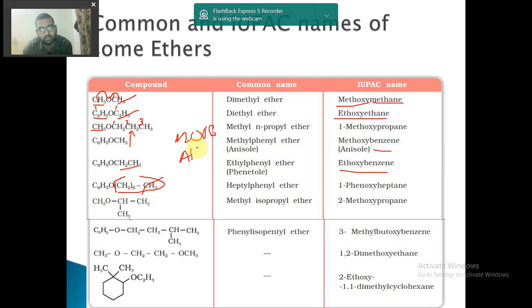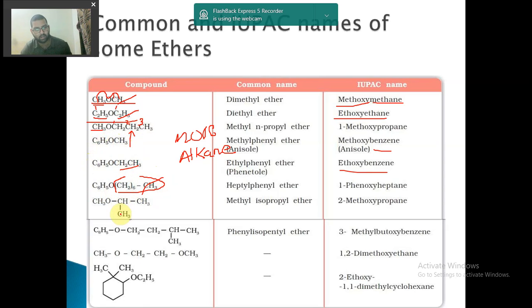will be named as alkane, and the chain with fewer carbon atoms will be named as alkyl, or alkoxy. So since here it was the same, it is methoxymethane, here again it was the same, so ethoxyethane. But here the chain with more carbon atoms was propane, so we will write methoxypropane. Here the chain with more carbon atoms is benzene, so we write methoxybenzene. Here again it is benzene, so ethoxybenzene. But here the chain with more carbon atoms is heptane, here 7, here 6, so we write phenoxyheptane.